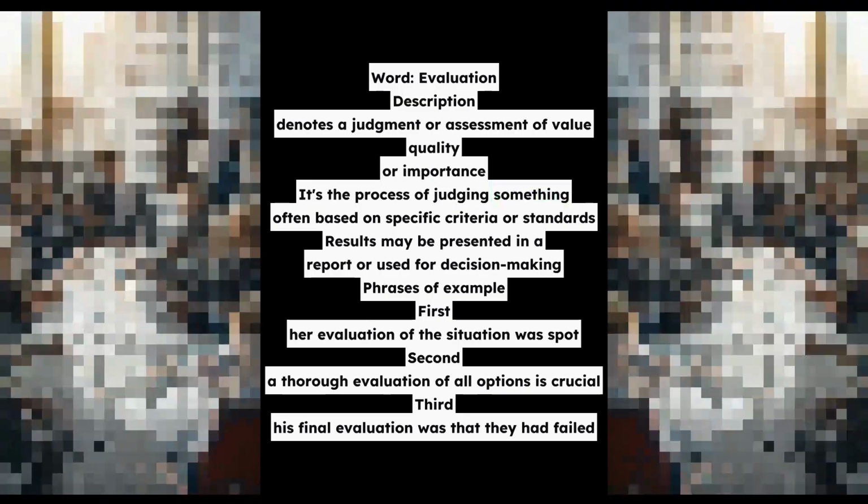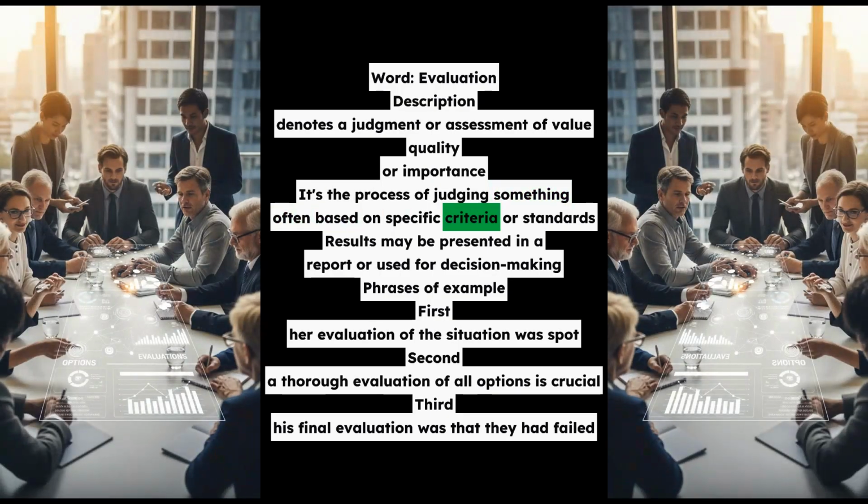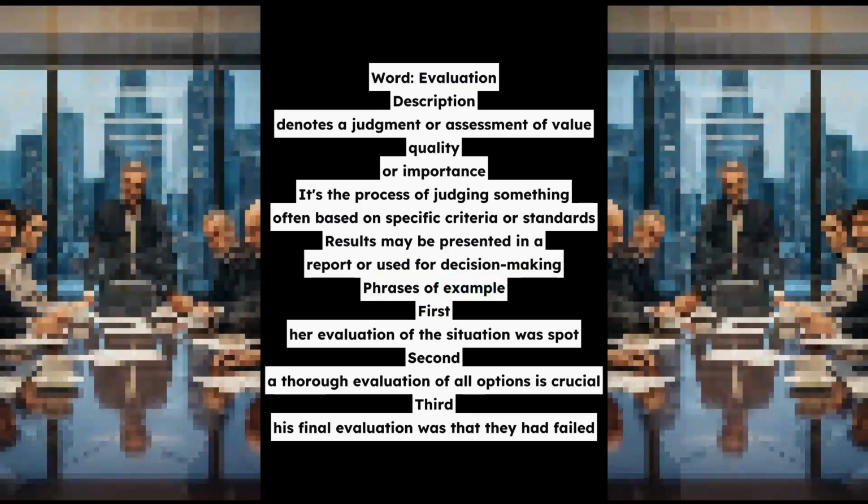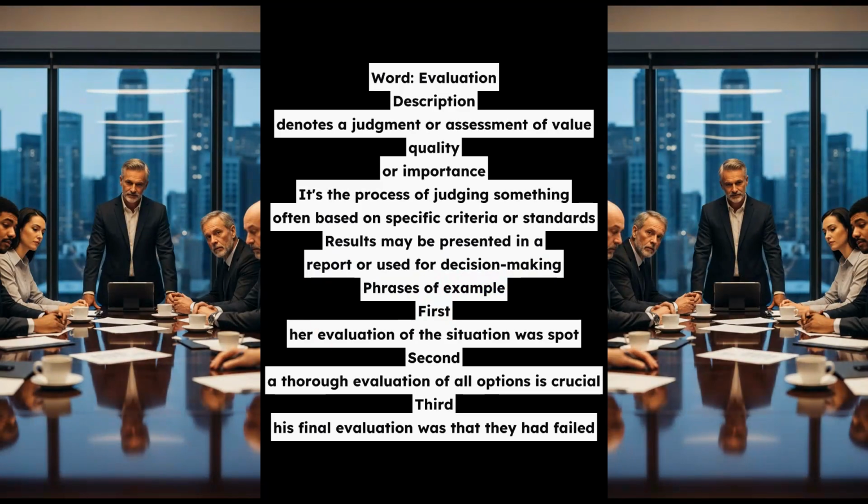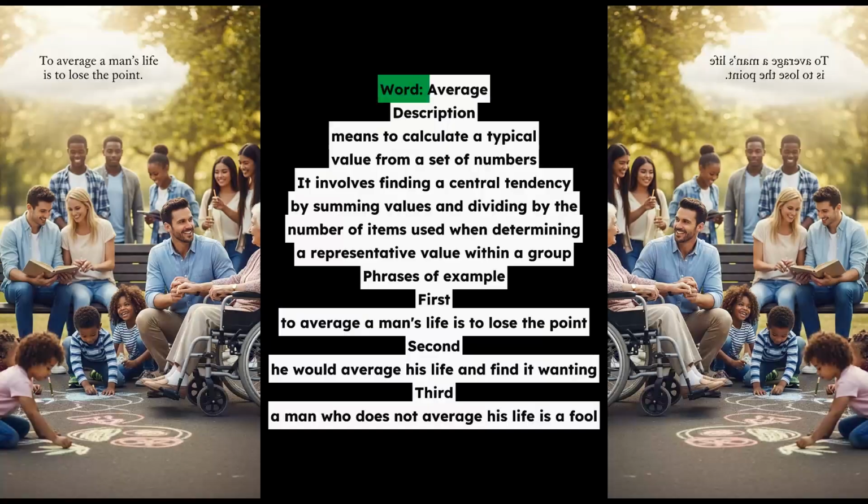Word, average. Description, means to calculate a typical value from a set of numbers. It involves finding a central tendency by summing values and dividing by the number of items. Used when determining a representative value within a group. Phrases of example. First, to average a man's life is to lose the point. Second, he would average his life and find it wanting. Third, a man who does not average his life is a fool.